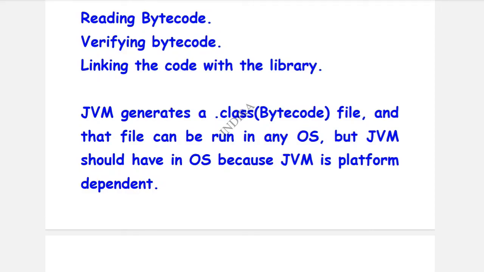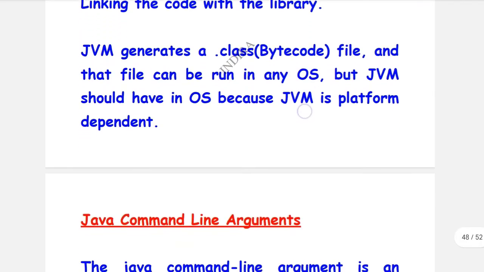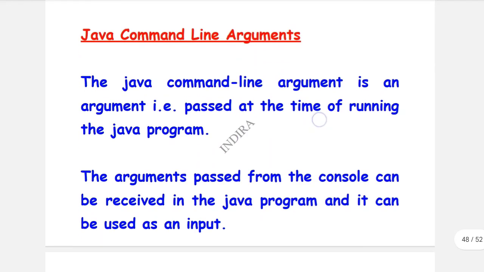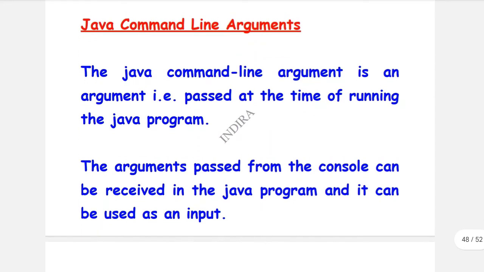But whereas coming to the Java virtual machine, it should have an operating system. Within the operating system only it should be included. Because JVM is platform dependent, JVM depends on the platform, that means the operating system. But whereas bytecode doesn't depend on the operating system since it is independent. This is the JVM. And next one is Java command line arguments. Java command line arguments are nothing but arguments passed at the time of running the Java program.